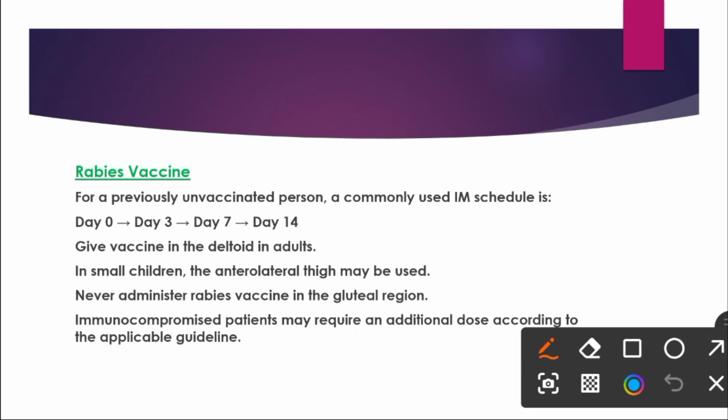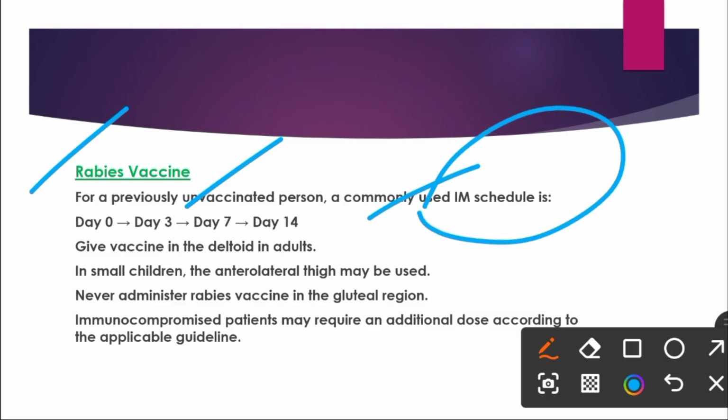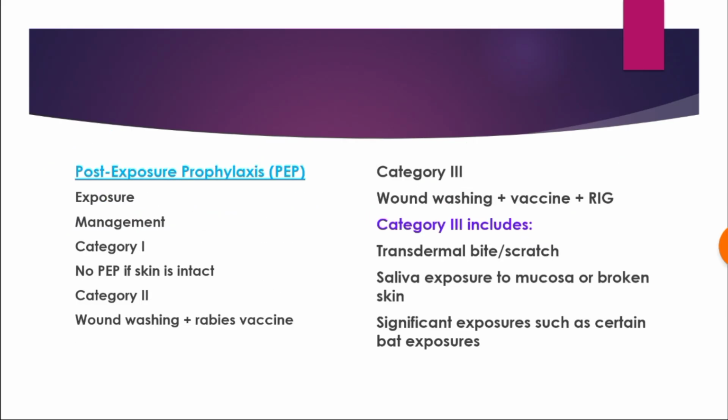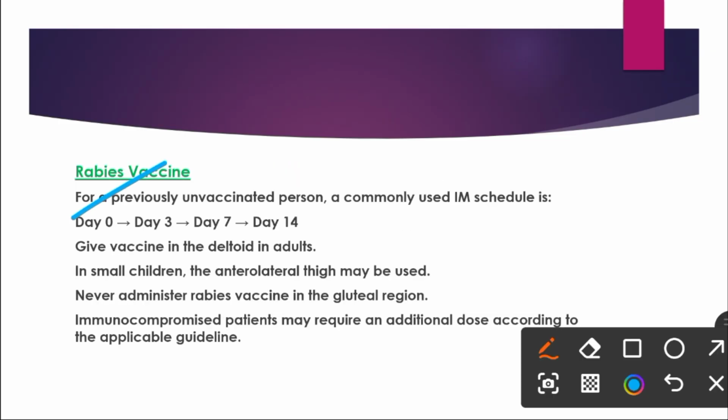Next is the dosing of the rabies vaccine. So, for an unvaccinated person, we mostly give four doses of the rabies vaccine, and these vaccines are given by the IM route. The first dose is given on the day of bite, then the second dose is given on day 3, third dose is given on day 7, and fourth dose is given on day 14. So we have the day 0, day 3, day 7, and day 14 vaccines.